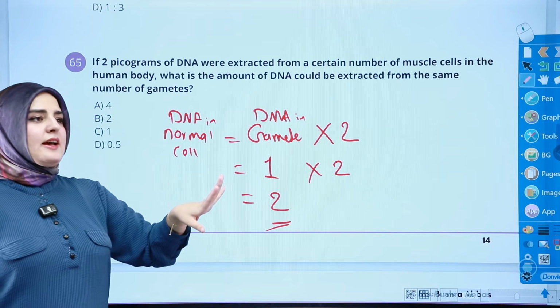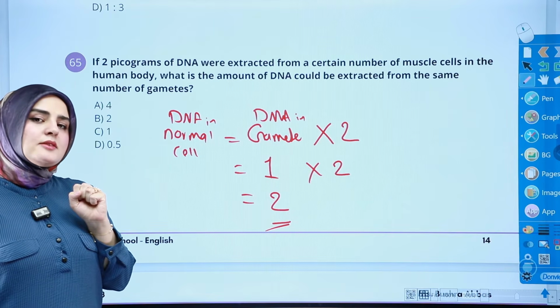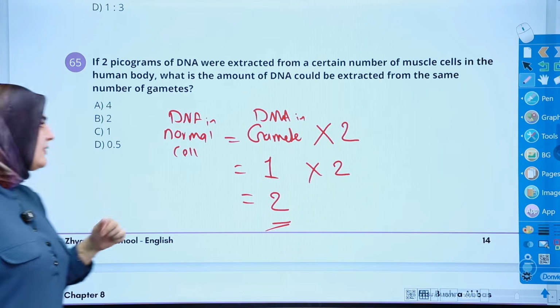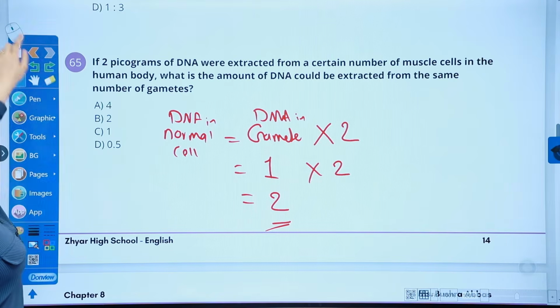There is another plot twist. What if they say they try to extract DNA from the red blood cells? Red blood cells don't have DNA. Just be careful of that. Okay, they lose their nucleus and they lose their DNA.